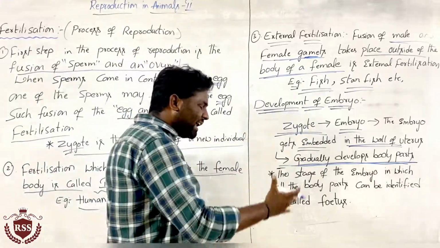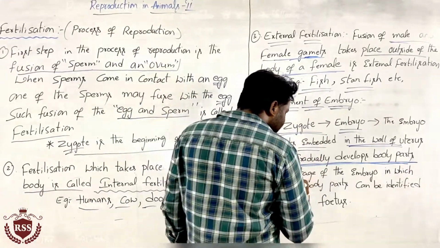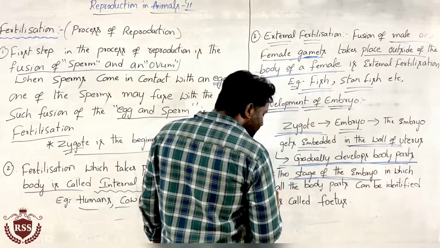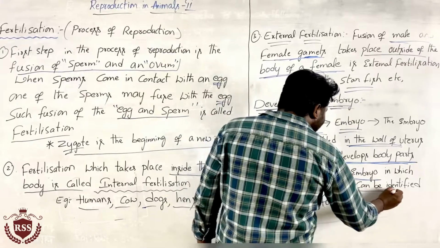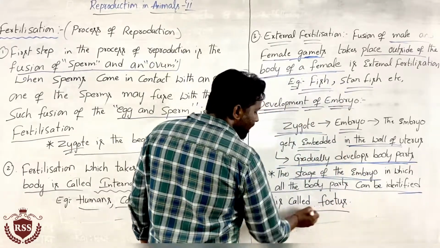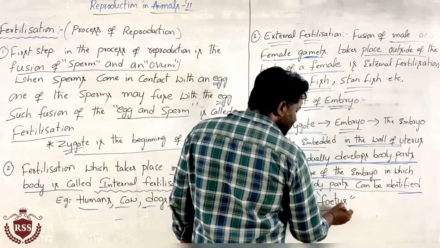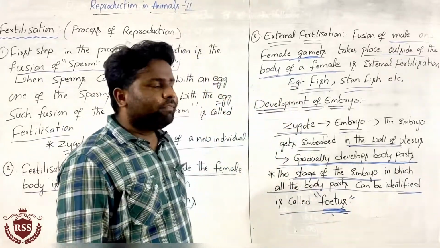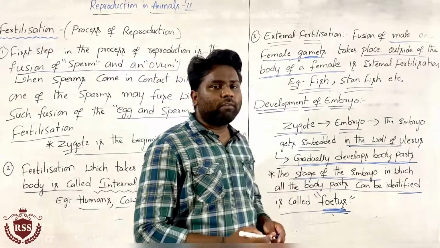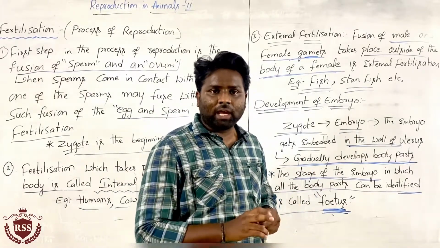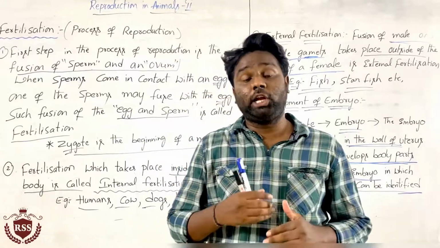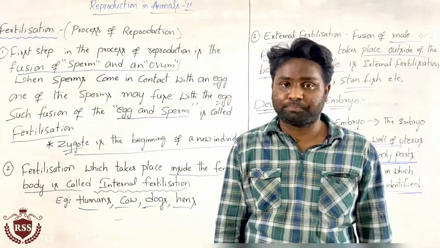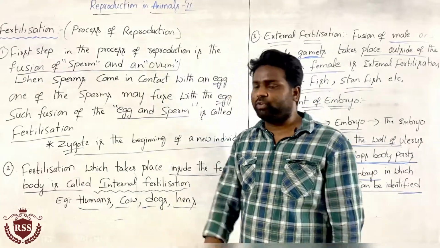The stage of the embryo in which all the body parts can be identified is called the fetus. Clear, everyone? This is the development of the embryo. After this we will get into the concept of oviparous and viviparous animals. We will discuss that in the next class.